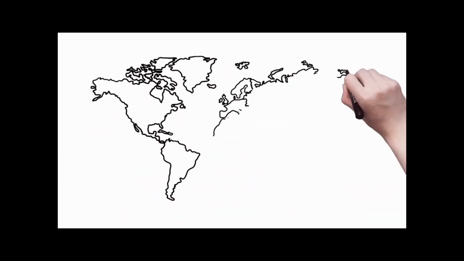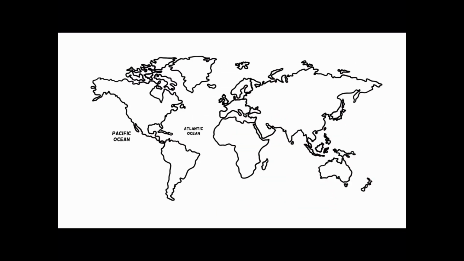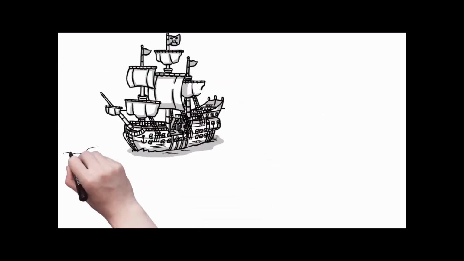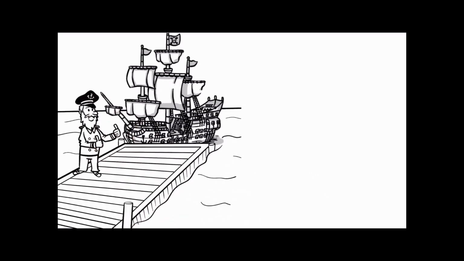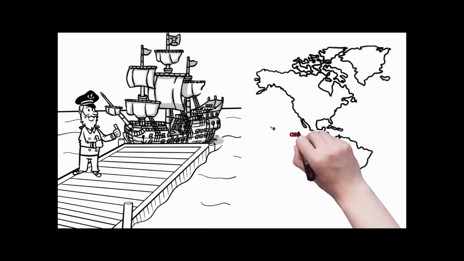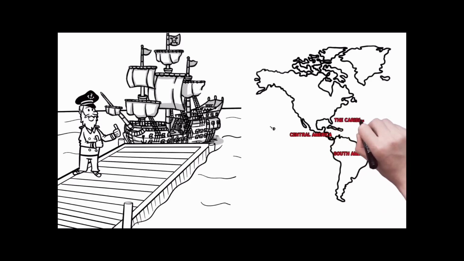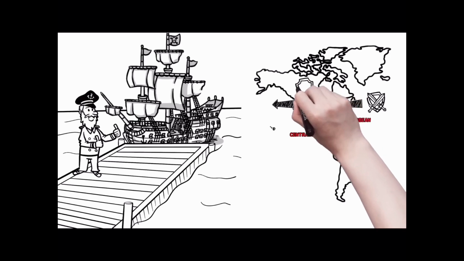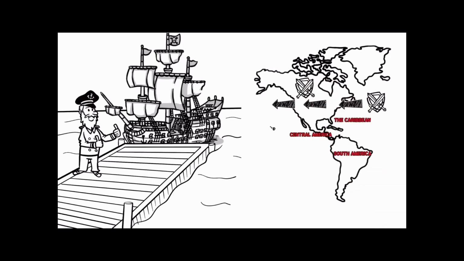North America is separated from Europe, Africa, and Asia by thousands of miles of ocean. This kept the continent relatively isolated until navigational and shipbuilding technology enabled longer distance traveling. In the 15th century, Europeans began traveling to North America, first in the areas of Central and South America and the Caribbean. The European settlement of North America occurred primarily east to west, due to the inability of Europeans to easily reach the western Pacific coast. The Spanish were the exception, and they came up from the western coast of South America.